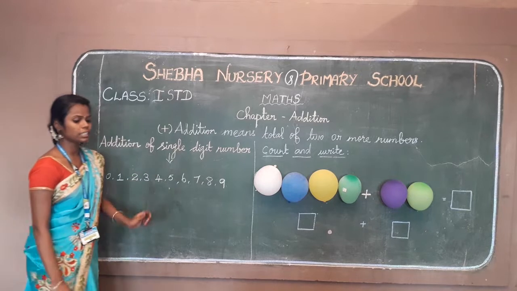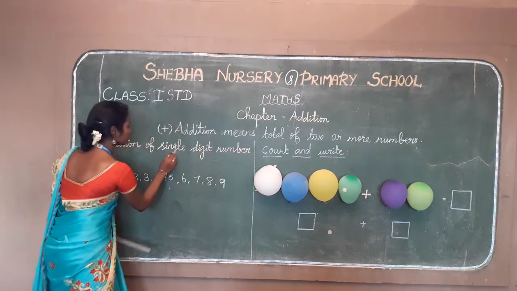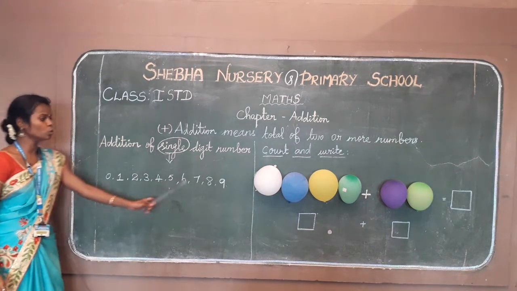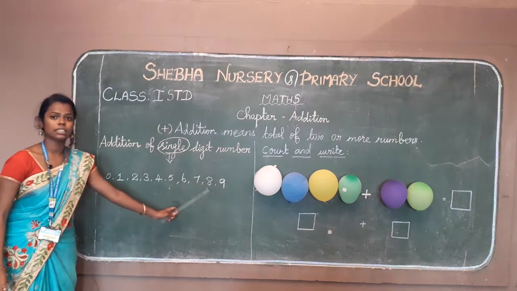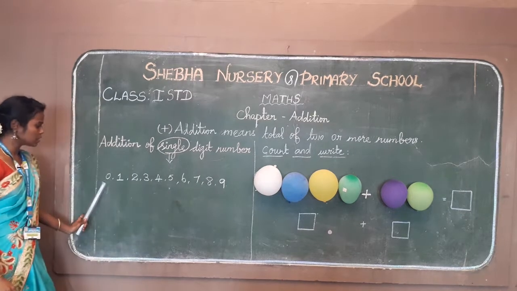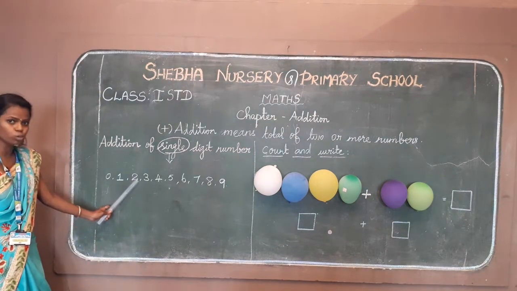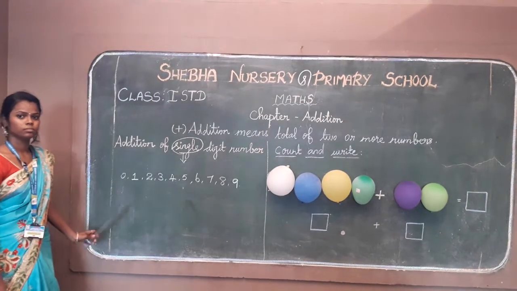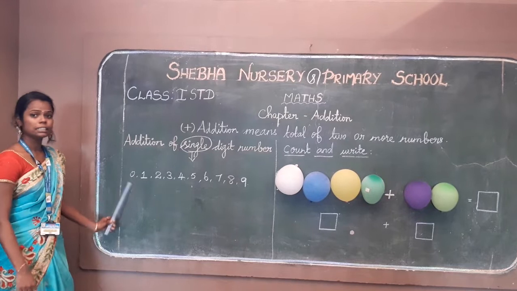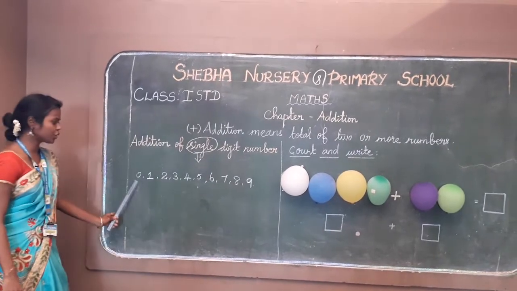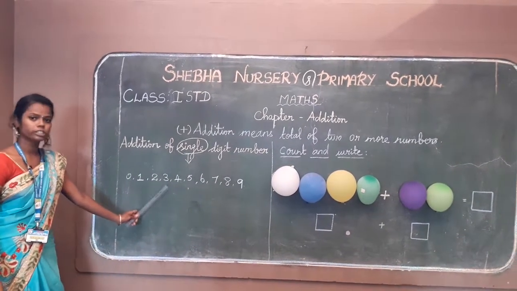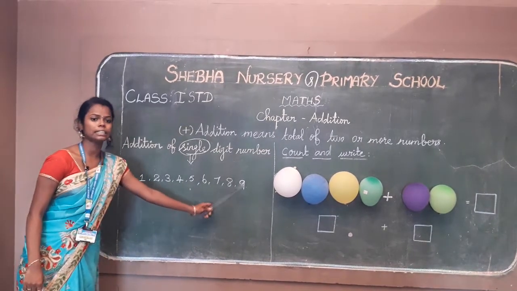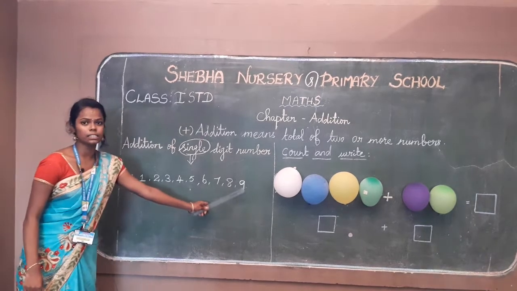What is meant by single? Single means only one number, one digit number. Okay, 0 to 9. These are all single digit numbers. 0, 1, 2, 3, 4, 5, 6, 7, 8, 9. These are all single digit numbers.